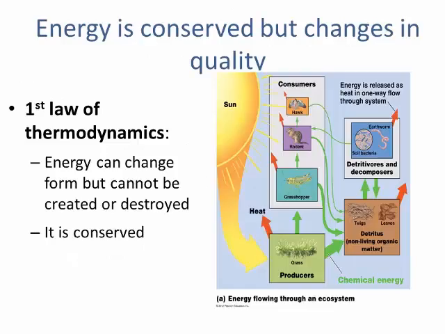The first law of thermodynamics is the law of conservation of energy, meaning that energy cannot be created or destroyed. It can only be converted from one form to another. In this figure, you can see the sun has transferred energy to the plants, which are also called autotrophs or primary producers. Autotrophs are organisms that create their own food from inorganic substances.